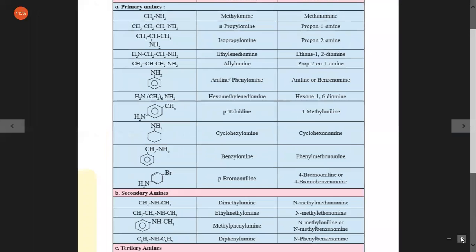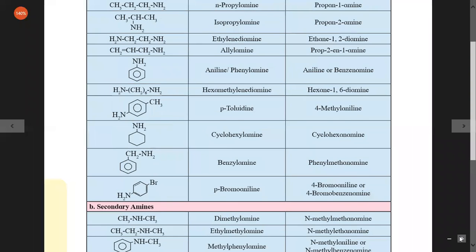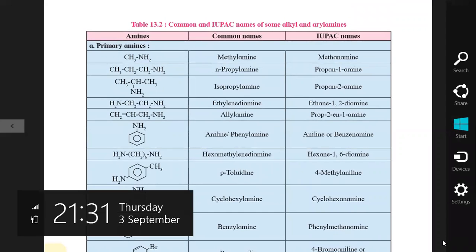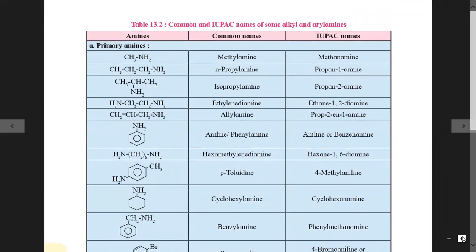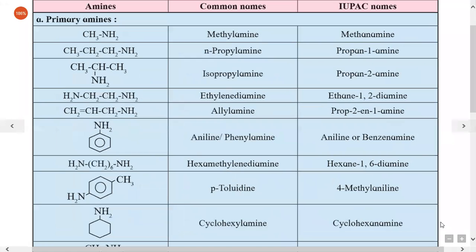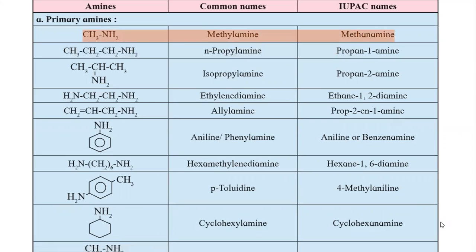So first is primary amines. We know the functional group in primary amine is NH2. First example is CH3NH2. The common name is methylamine and the IUPAC name is given from methane by replacing the suffix E by amine, and the name obtained will be methanamine.